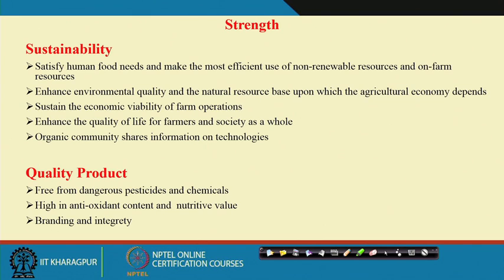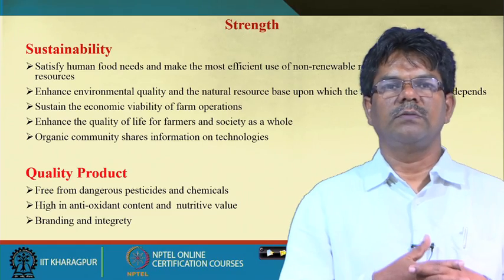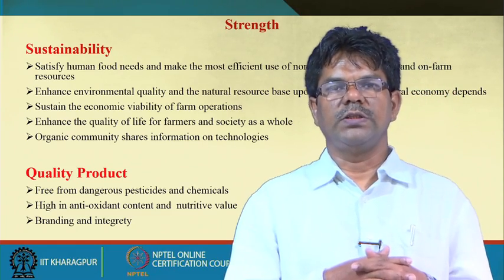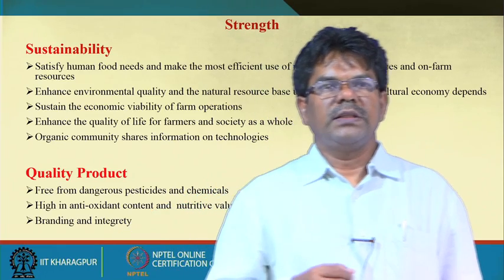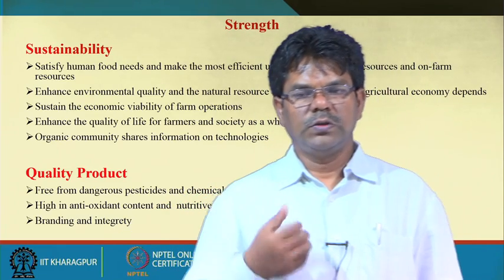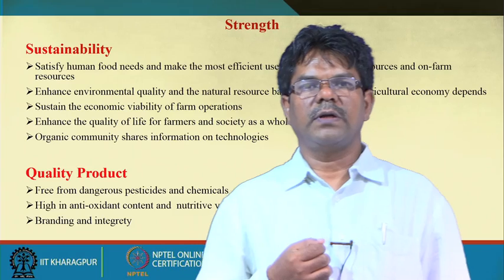Because this is eco-friendly agriculture, it gives a better quality of life to the farmers and the society as a whole. Organic community shares information on technology. That is a good thing, the organic community does make a group. In that group there is a proper dissemination of technological information among the farming communities and organic farmers. This is the sustainability strength. Then quality of the products is also one of the strengths of organic farming.